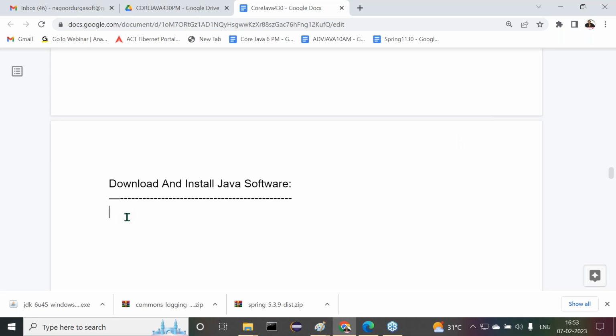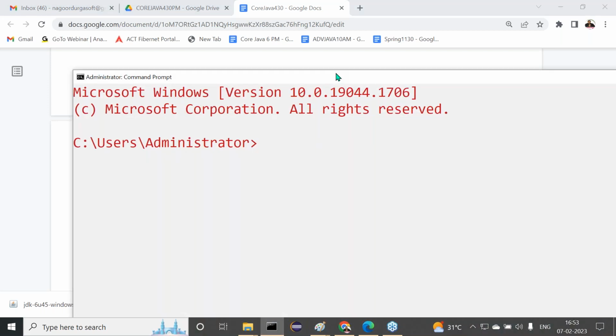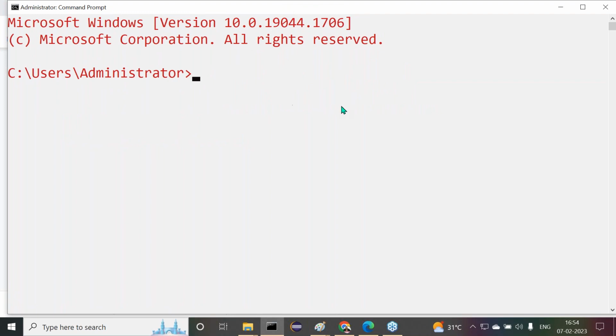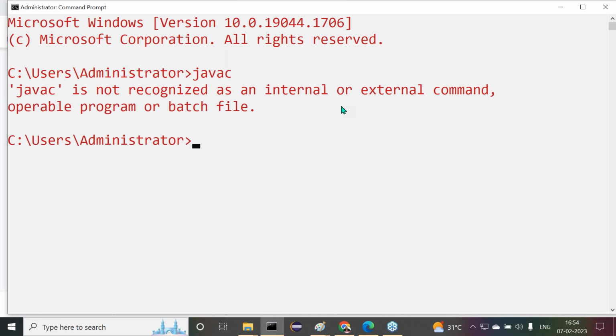Listen. After installation of this one, is my system ready to use this Java? Can I use that Java software through my command prompt? Let me check this. javac. What are we getting there? Now we are getting: javac is not recognized as an internal or external command, operable program or batch file. This message here we are getting. So what is the meaning of it now? Even though we install the Java software in our computer, it is still not ready to use. Are you getting it or not? Okay, fine.